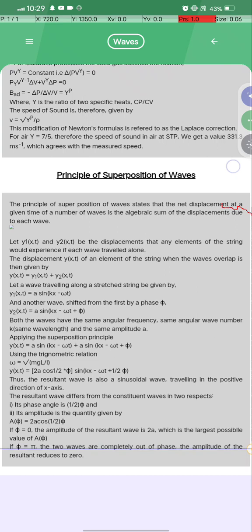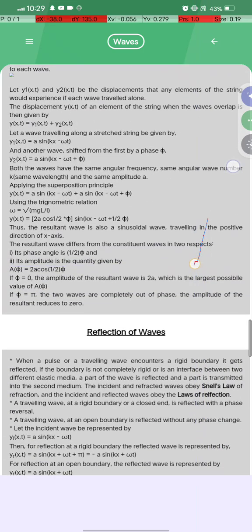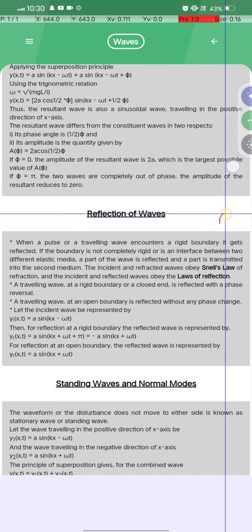If phi is equal to pi, the two waves are completely out of phase. The amplitude of the resultant is 0. Okay, keep this in mind. Now see what reflection of waves is.